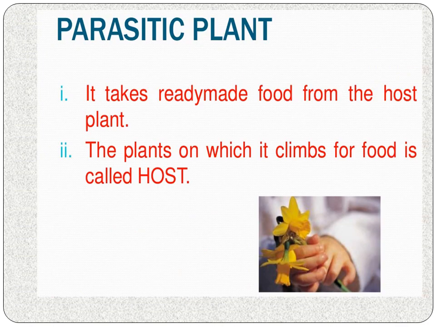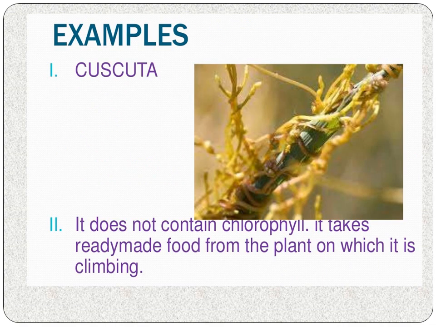Next, parasitic mode of nutrition. Para means other. It takes ready-made food from the host plant. The plant on which it climbs for food is called the host. The most common example of a parasitic plant is Cuscuta or dodder plant, commonly known as amarbel. It has yellow thread-like stems which help it climb over the stems and branches of other plants. Some other examples of parasitic plants are some fungi and bacteria.